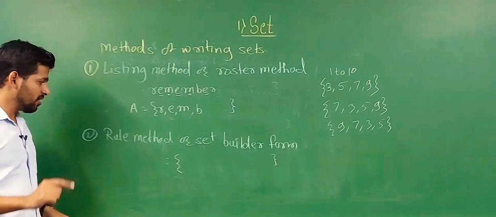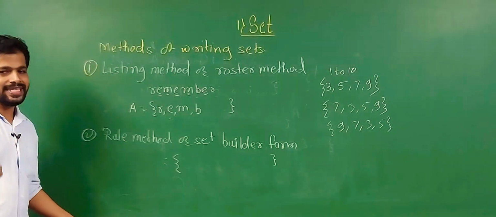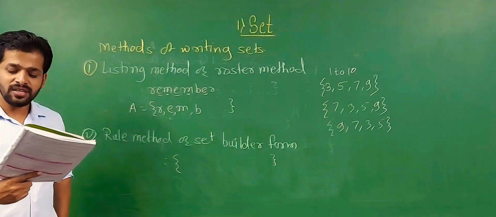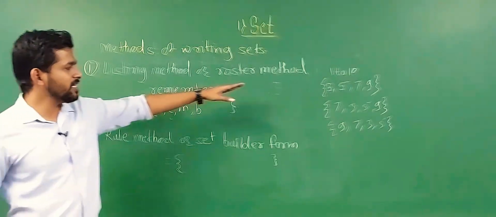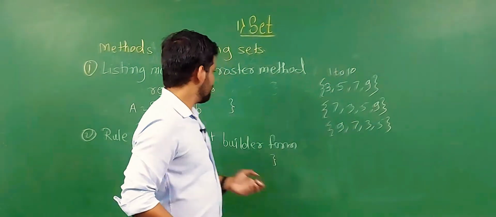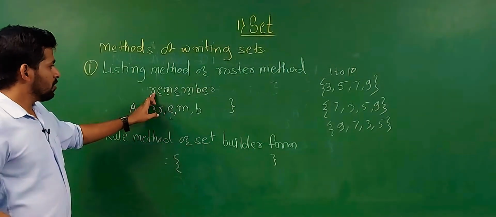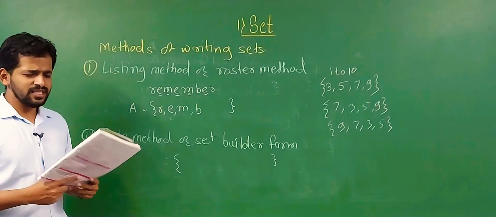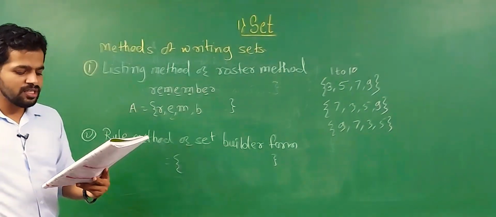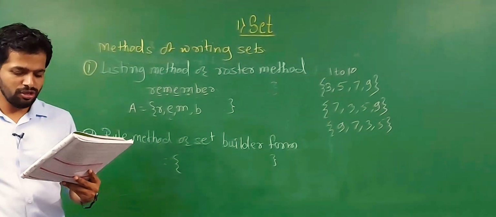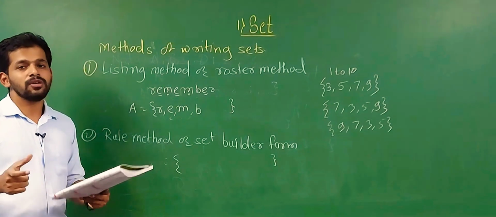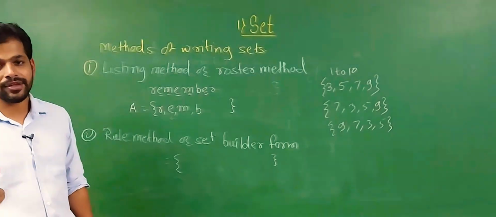Now the next one is the rule method, or set builder form. Let's see the rule method. In this method we do not write the list. In the earlier examples a list was there, like the list of odd numbers between 1 to 10. But in this case we do not take the list. We do not write the list of elements, but we write general elements using a variable. Variable means x, y, z are variables.